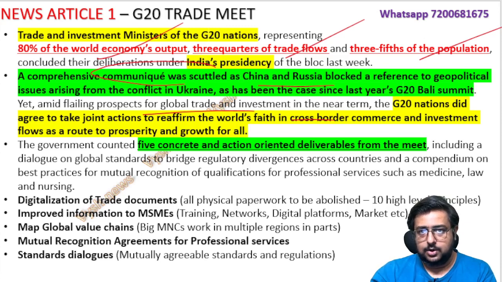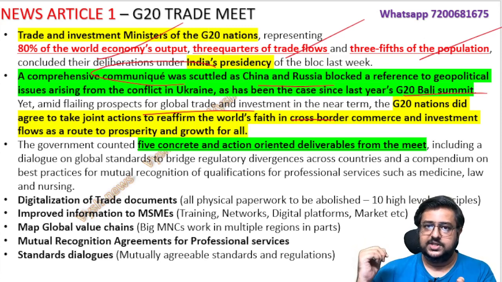And this is not new. Last year also at the G20 Bali summit in Indonesia, the war was happening. That time also Russia and China opposed this.